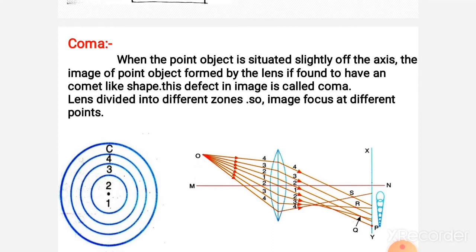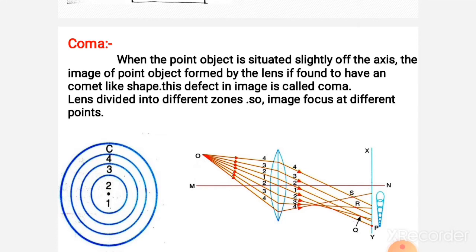If we take a point object, we should get a point image. Instead, we get an image that differs in shape, size or position. This defect is aberration. Our topic is monochromatic aberration, one of which is coma.